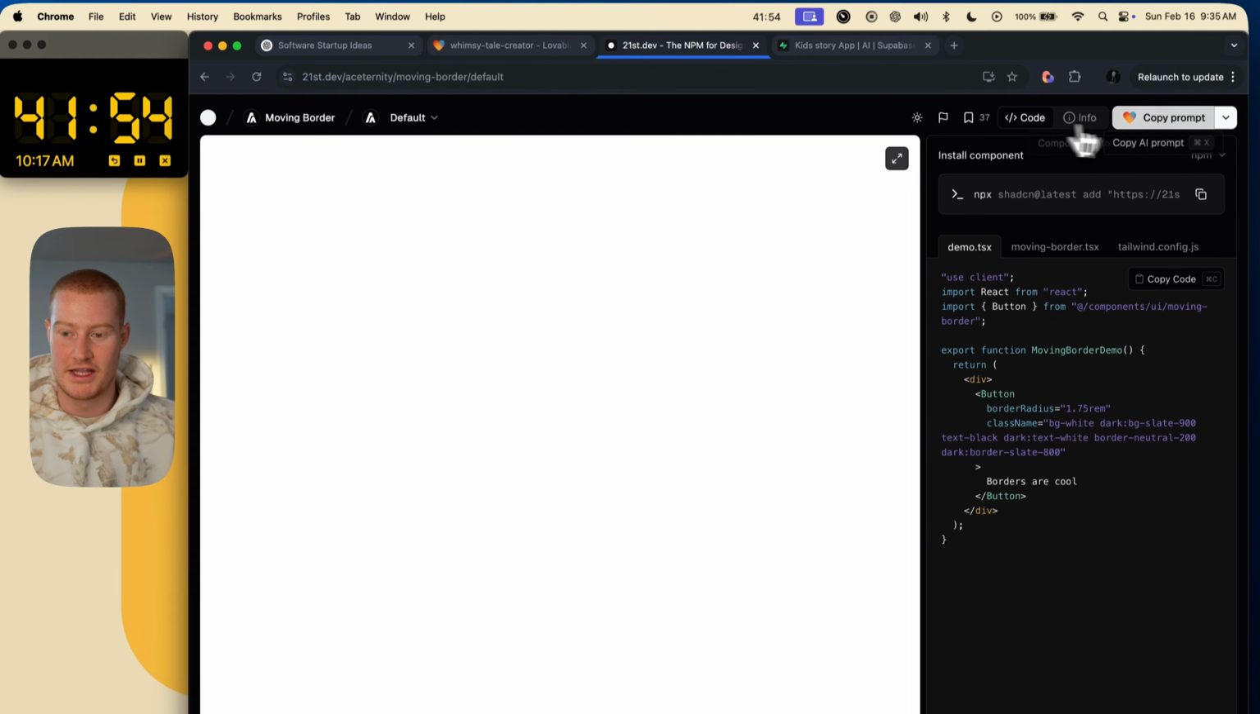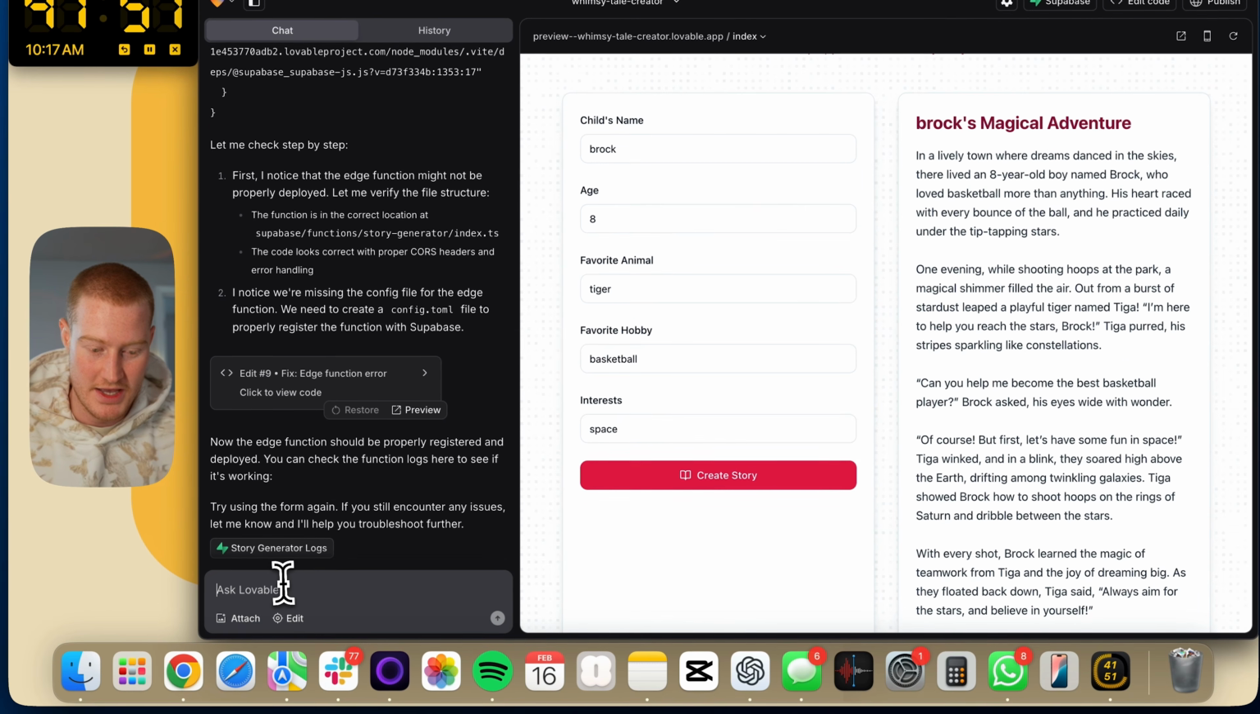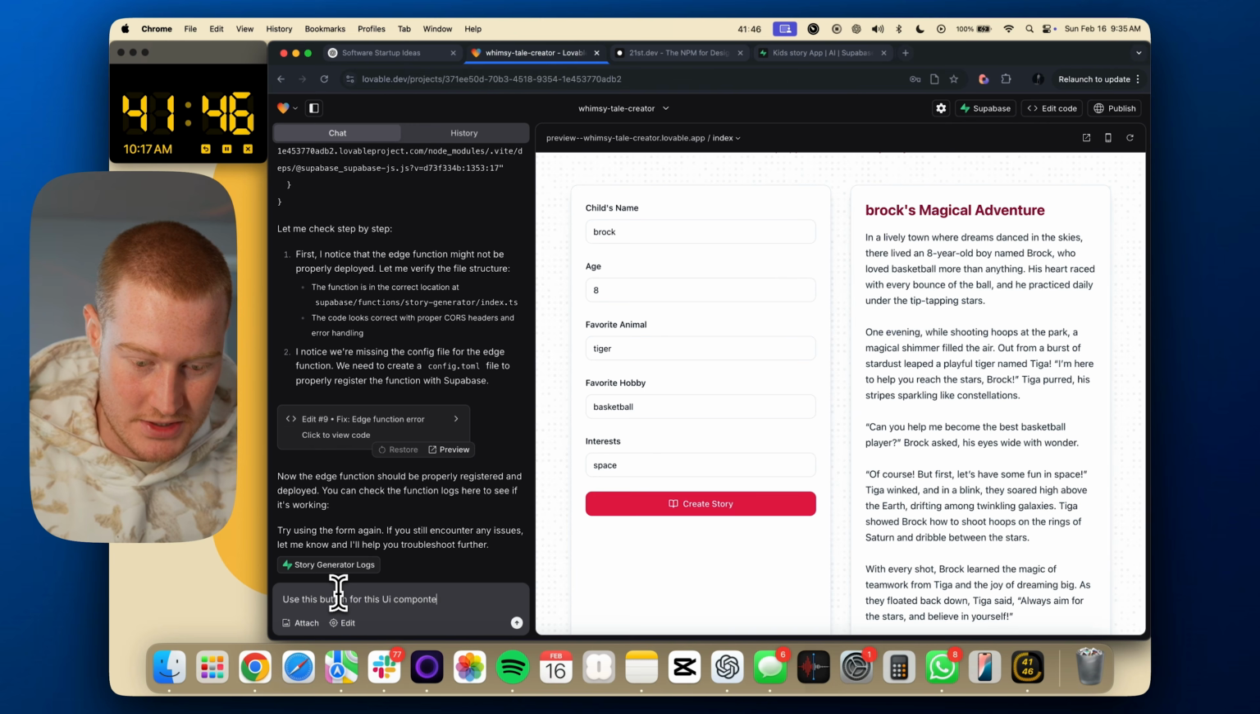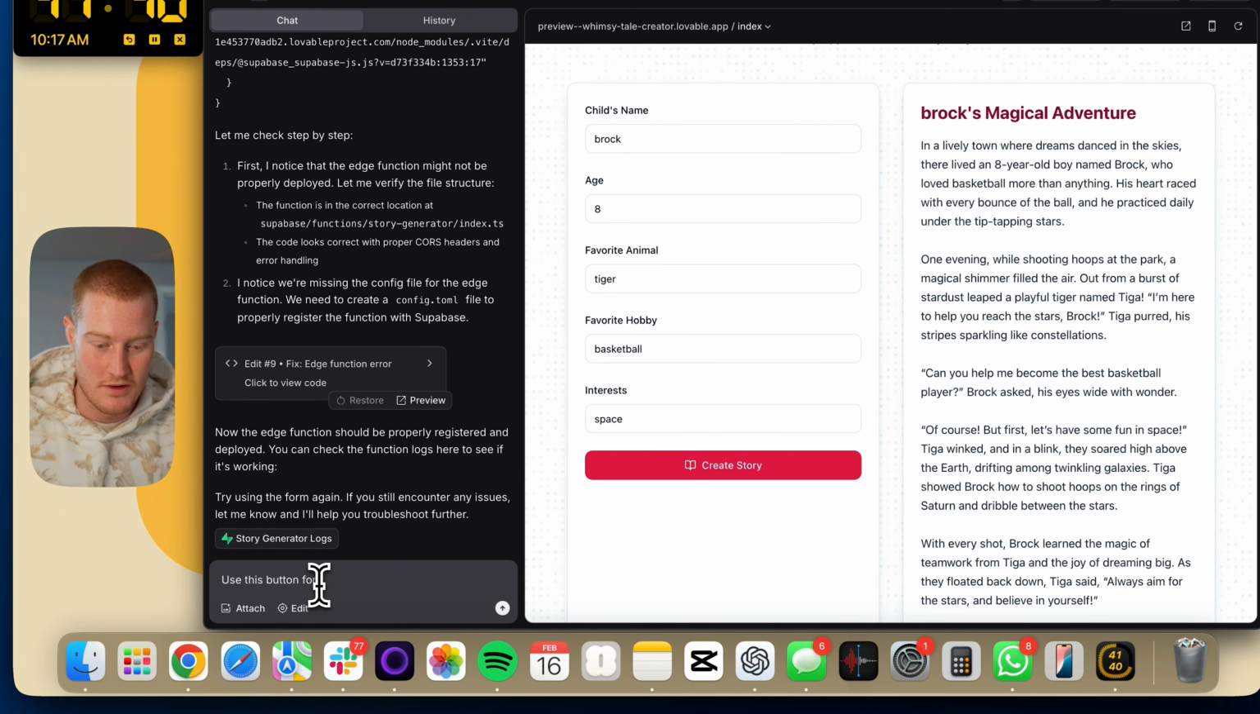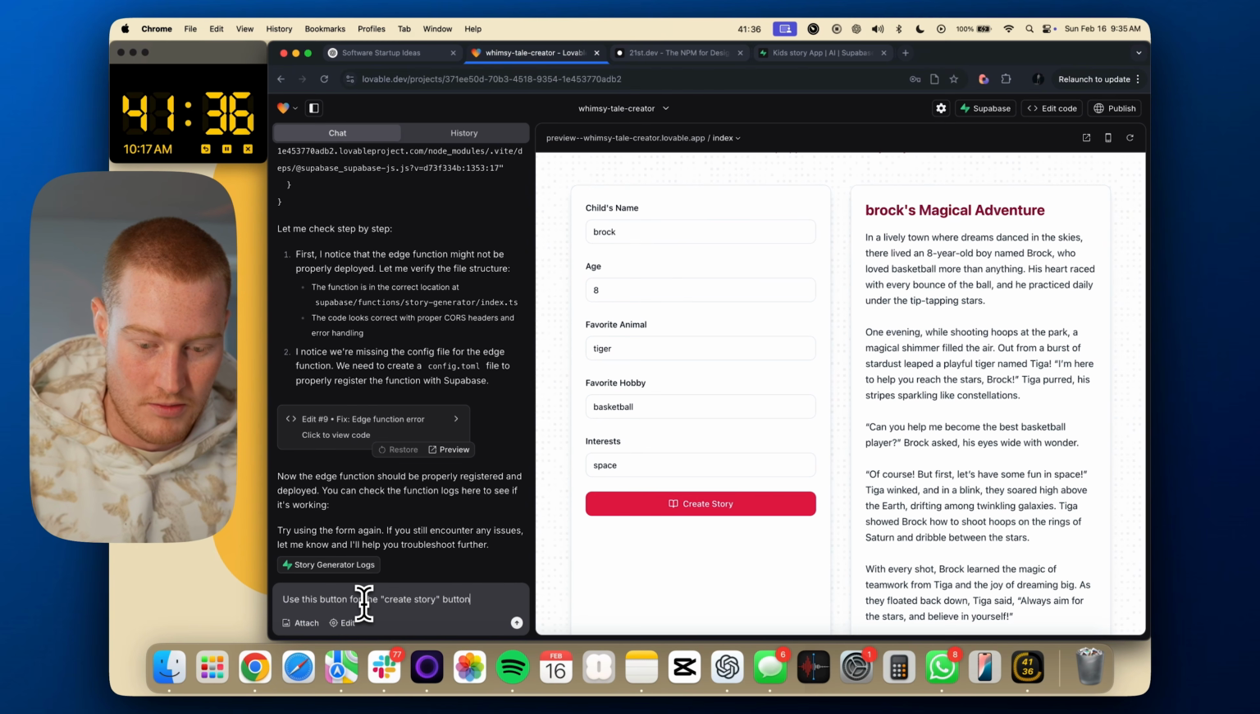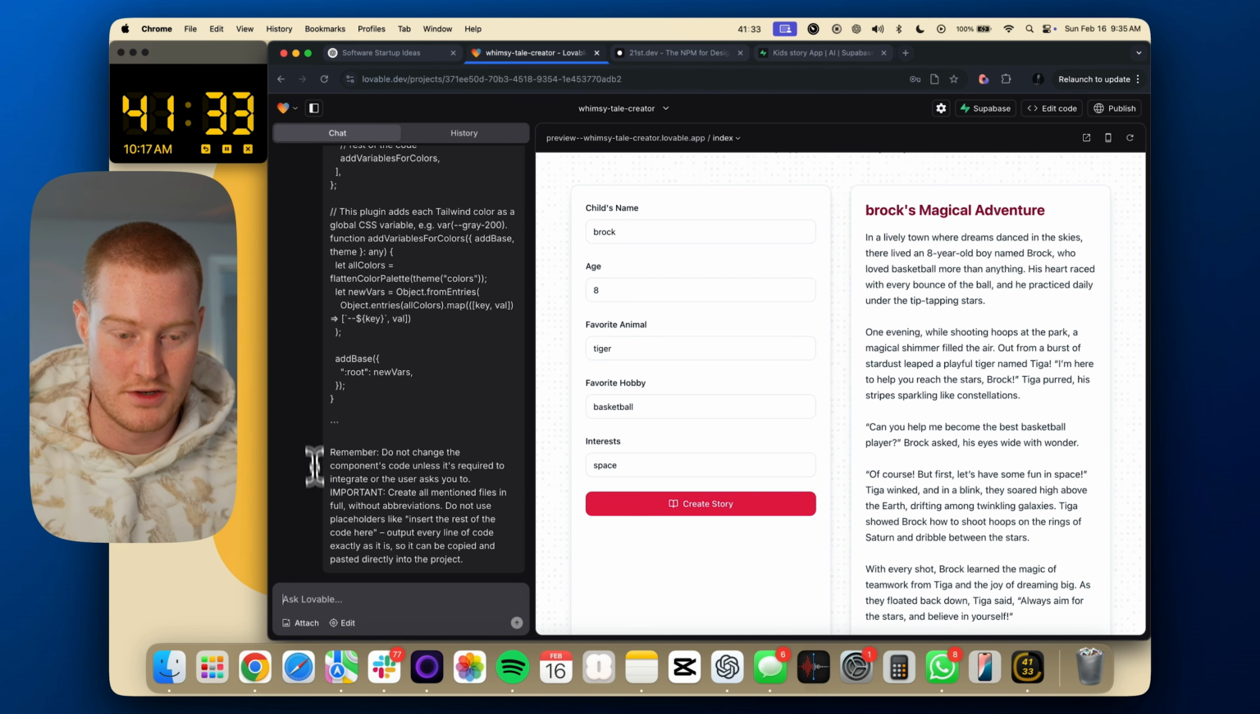This is a cool little button. Let's go ahead and copy this. And what we'll say is, use this button for this UI component, or let's say use this button for the create story button. Now I'm going to paste this prompt from 21st.dev.